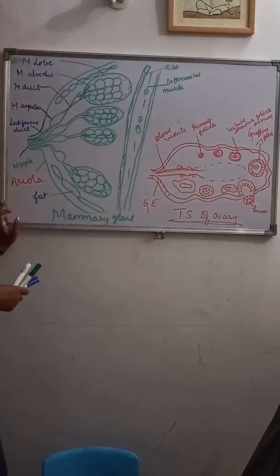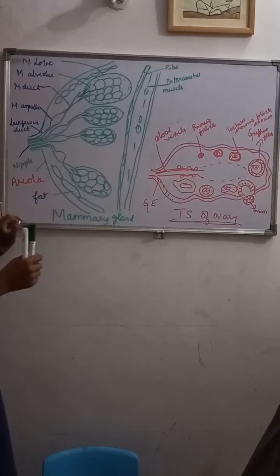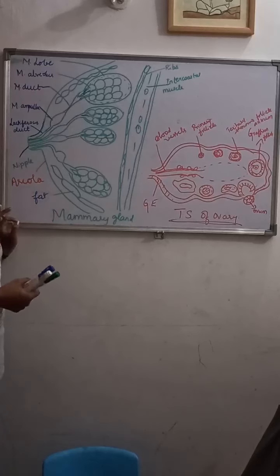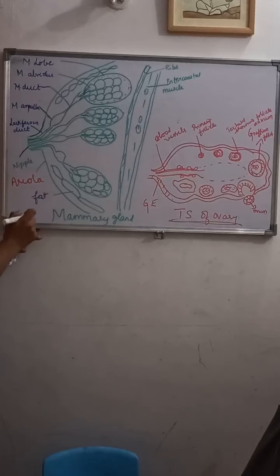In the center of the mammary gland, there is an erect nipple, which is projected externally. Around this nipple there will be a light pink, light brown, or dark brown colored pigmentation, which surrounds the nipple. That is nothing but the areola.